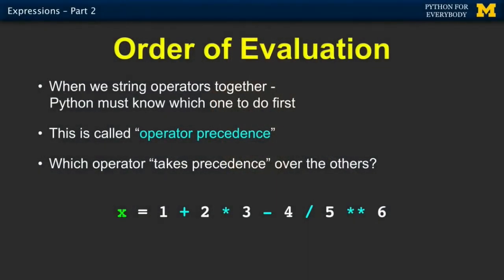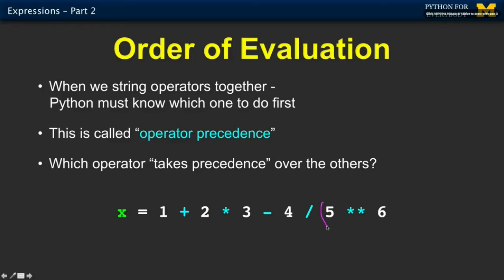Now, these also have an order of evaluation, and the way it works is in mathematics, there's order of evaluation. There are some operators that are more powerful than other operators. And you can always, if you're clever, just put parentheses in. And most programmers always put parentheses in. So if I was writing this line of code and I wanted it to be friendly to you so that you could read it more easily, I would simply put the parentheses in for you.